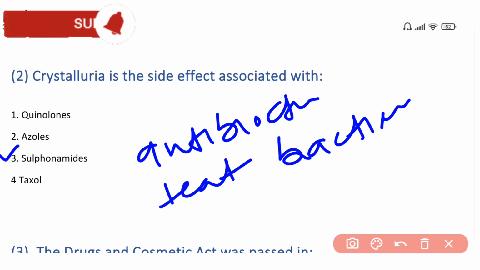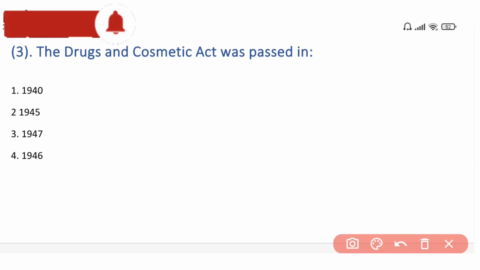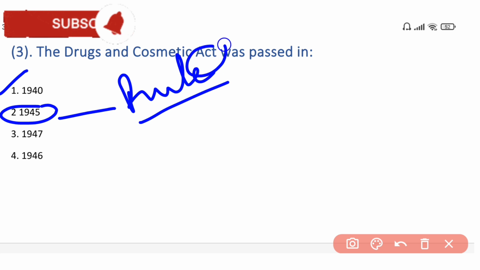So the next question is: the Drugs and Cosmetics Act was passed in the year 1940. The answer is 1940. In 1940 the Drugs and Cosmetics Act was passed. If the question is about the rules, the Drugs and Cosmetics Rules, then the answer will be 1945. But the Act was passed in 1940. So the answer is 1940.